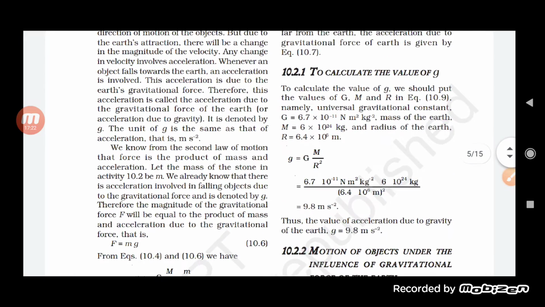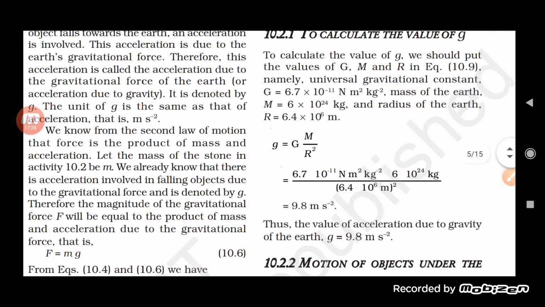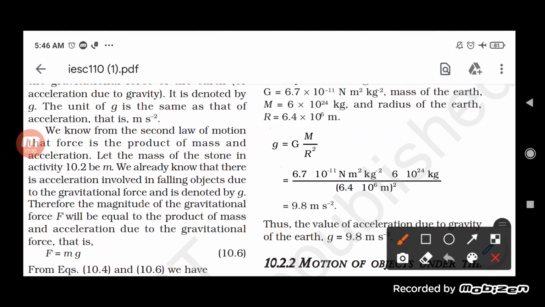Now let us try to understand the value of the small g. As you can see here, it is really important. Small g is equal to capital G capital M upon R square. Capital G is 6.7 into 10 the power minus 11, into 6 into 10 the power 24, upon 6.4 into 10 the power 6 whole square.